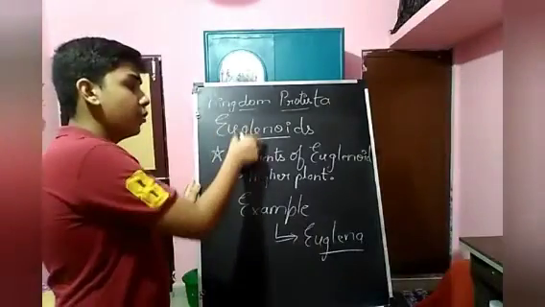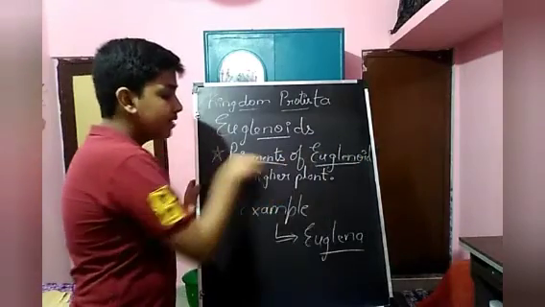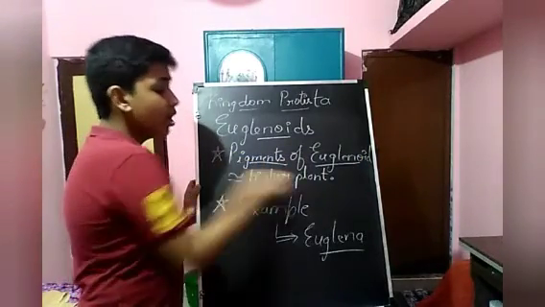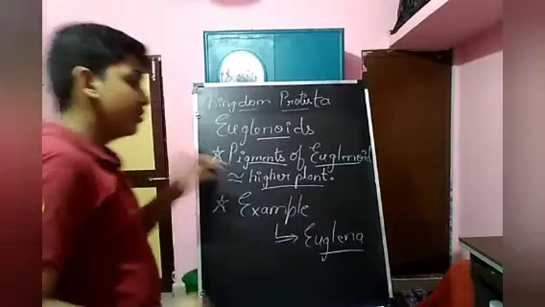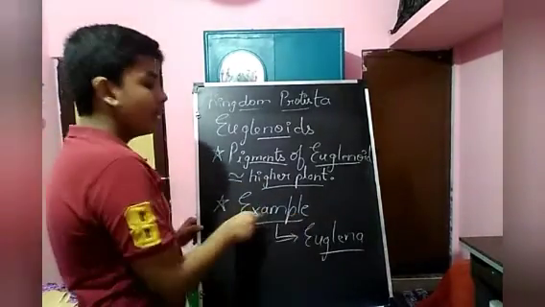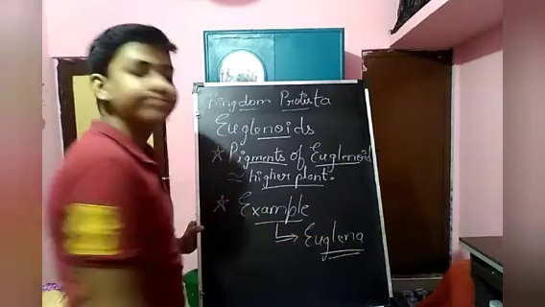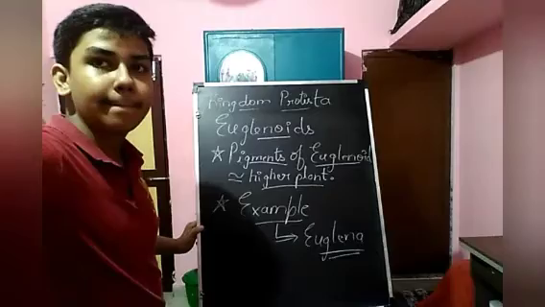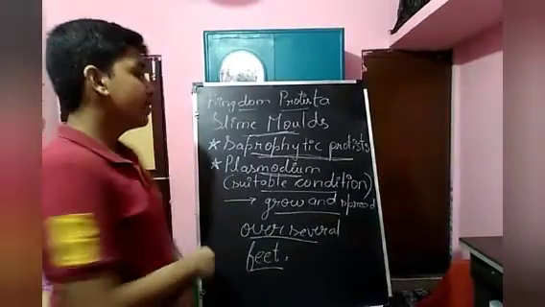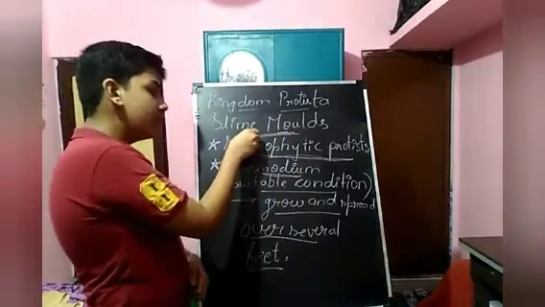Last point of euglenoids is that the pigments present in euglenoids are similar to those of higher plants. The common example of euglenoids is Euglena. As simple as that. The last topic we are going to discuss in this part 1 is slime molds.